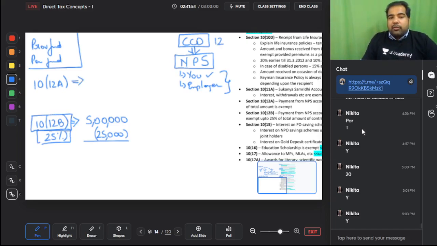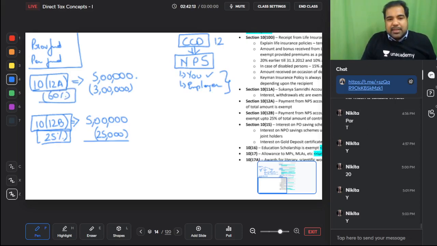But if you withdraw it after, they get happy, and on that withdrawal, whatever the total amount you are withdrawing, they will give you an exemption on 60%. So this is 60% after, and in between you get 25%. Guys, these are exemptions. If you're not understanding this, what you could do is watch the recorded one slightly slower. But remember, with the quick book, you should be able to understand this without any issue. This is because it's a fast track course. I have to keep this pace slightly faster.